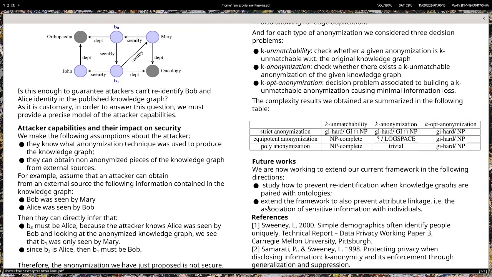Finally, we are now working to extend our current framework in the following directions. First, we want to study how to prevent identification when knowledge graphs are paired with ontologies. And second, we want to extend the framework to also prevent attribute linkage, which means that we want to prevent the attacker from associating sensitive information with individuals.